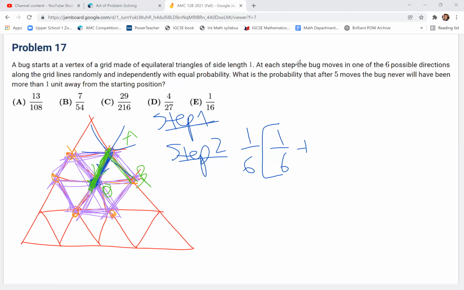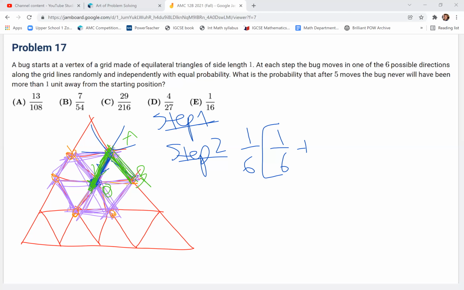So he went 1, 2, 3, 4. This has been 4 steps, right? Because he went O, A, O. He went O to A to O to A to B. So that's been 4 steps so far, right?